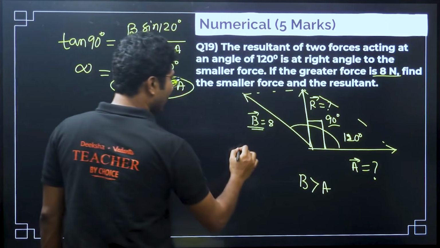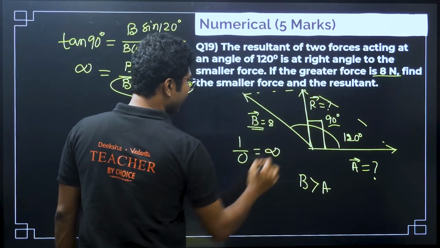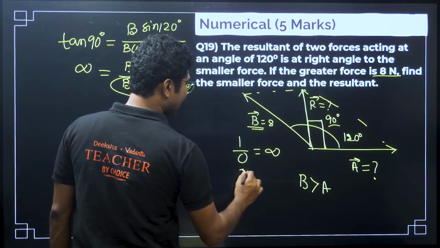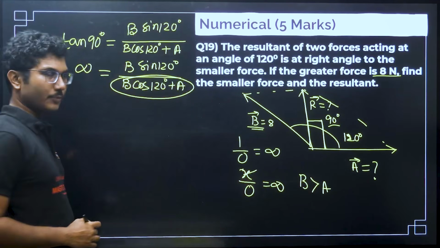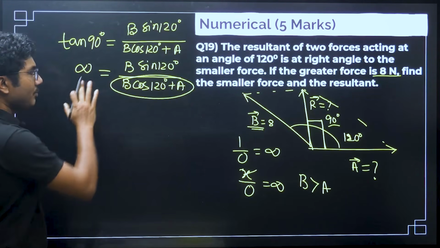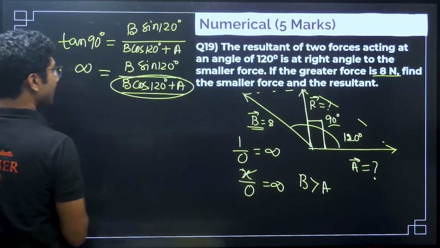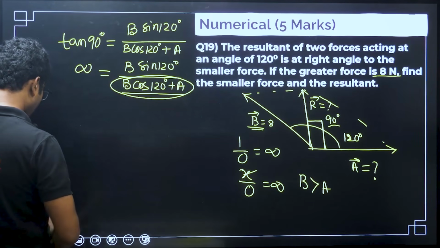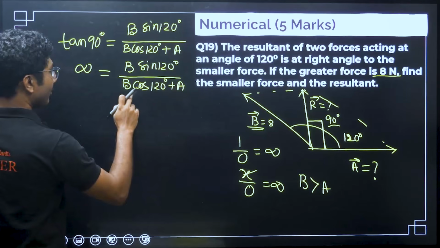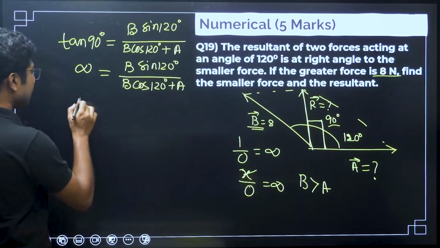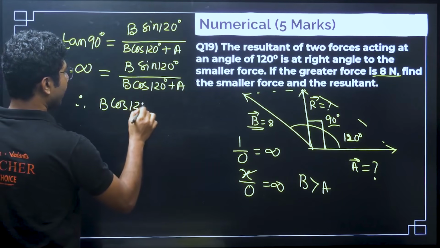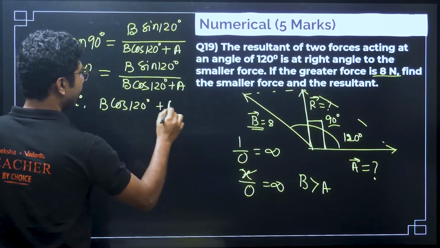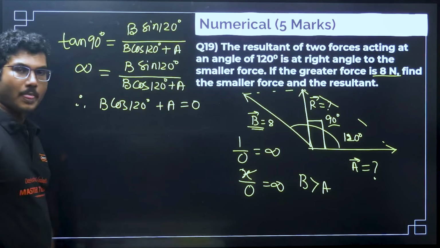For example, 1 by 0 is infinity. Any number x by 0 is infinity, provided x is not equal to 0. So, a number can be infinity only if the denominator is 0. Therefore, B cos 120 degrees plus A must be equal to 0.